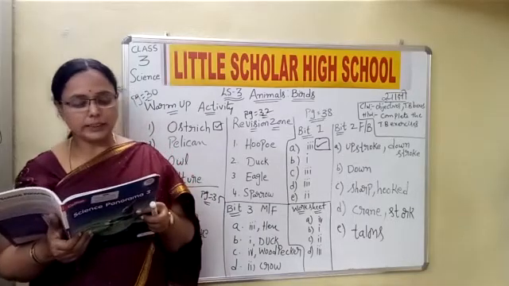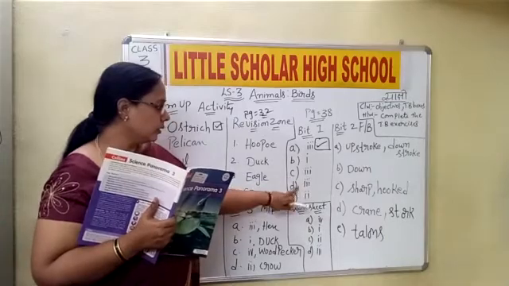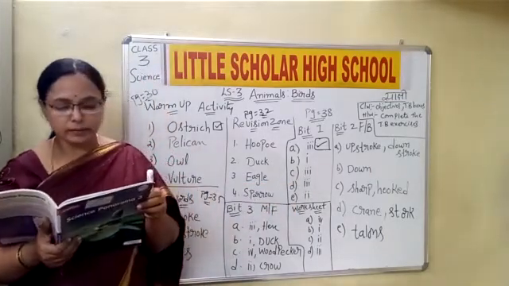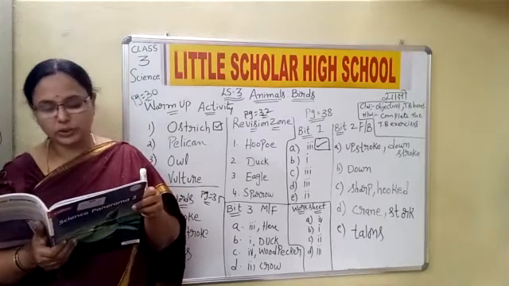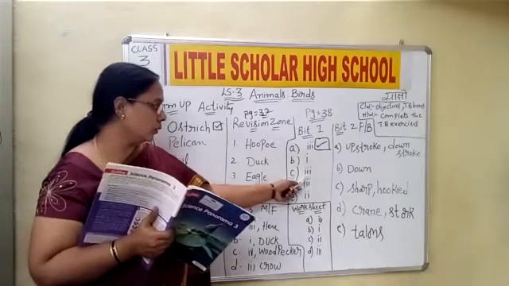Sorry children, it is C, option 3, not D. Option C, 3. That is, most birds have 4 toes on each foot.